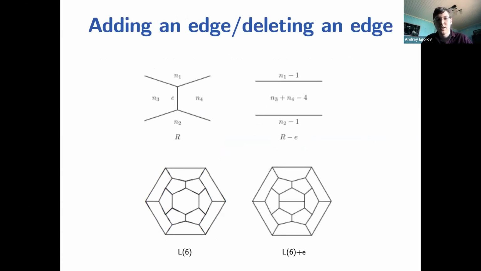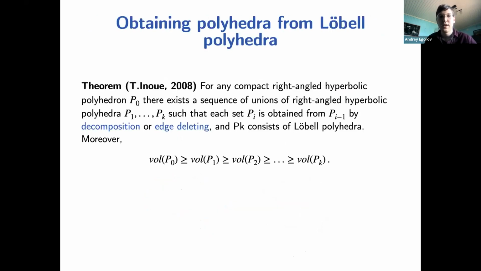We have a polyhedron, and we choose a face in this polyhedron which is not a pentagon, it can be a hexagon, and we just add a new edge. We just need to check that the new polyhedron doesn't have quadrilaterals or triangles, because they are forbidden by Andreev's theorem. The theorem states that if we take all Löbell polyhedra, compose them together and add edges, we can obtain all other compact polyhedra. Moreover, each of these operations increases the volume.